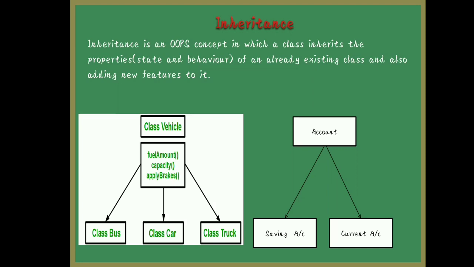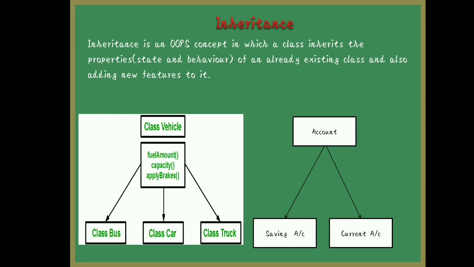So the savings account inherits the properties of the already existing account, and if it needs additional features it will add them. The same goes for the current account. Whatever features, methods and variables are there for account, it will access, and additional features will also be added according to the particular account. So these are the examples of inheritance: a class which inherits the properties of an already existing class and also adds new features to it.